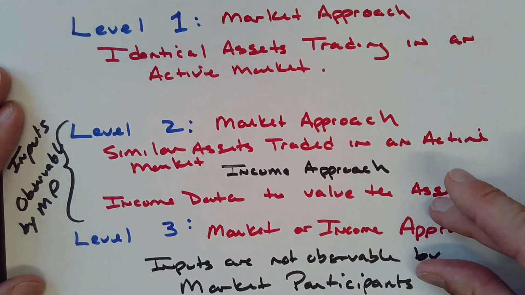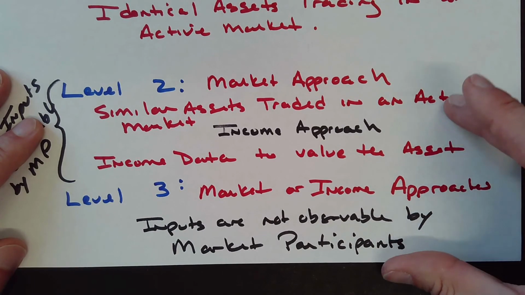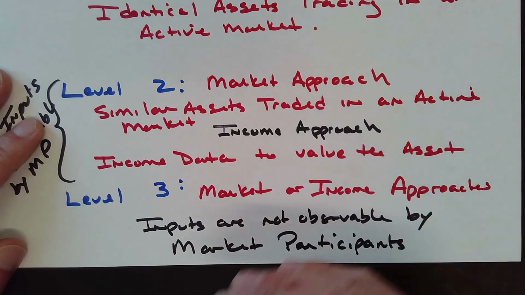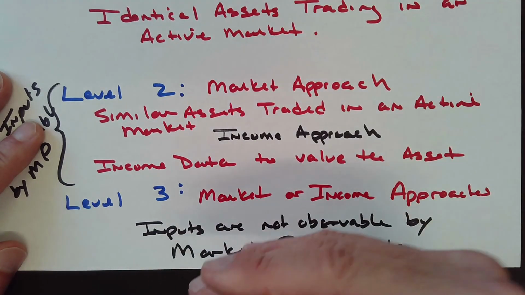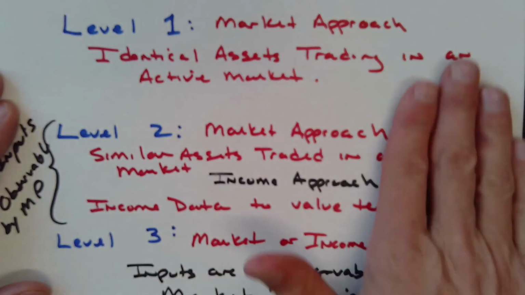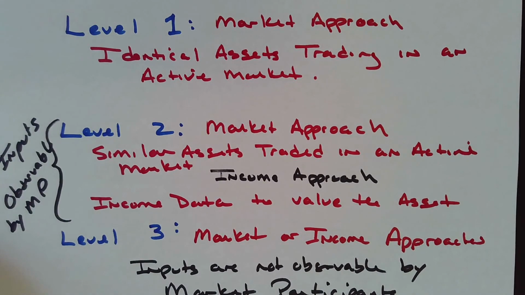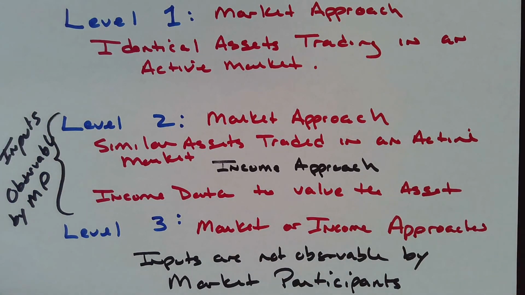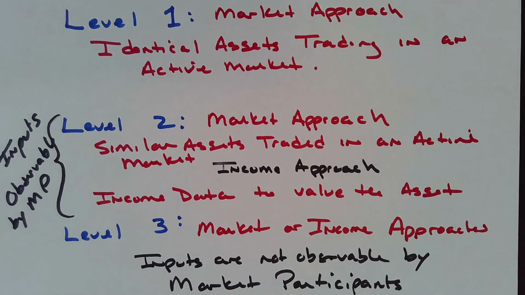Then level 3, we don't know, could be much higher, could be much lower than what they're telling us, and that variance might make me uncomfortable. So this kind of tells you, level 1, level 2, level 3, what kind of risk there is as far as the value of those assets, what's the riskiness of those assets.